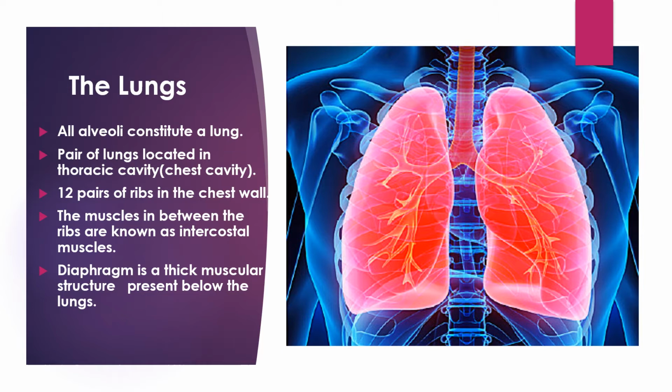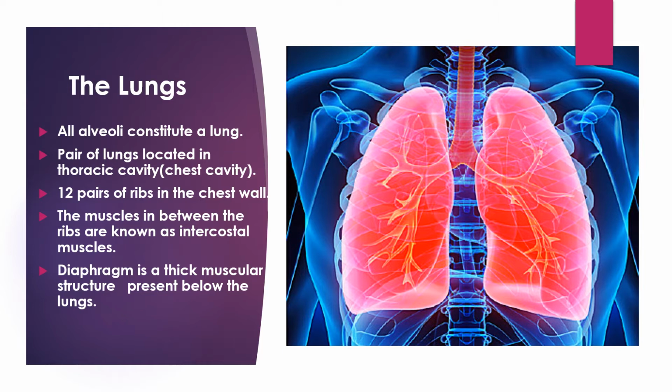All alveoli constitute a lung. A pair of lungs is located in the thoracic cavity, which is also known as the chest cavity. There are 12 pairs of ribs in the chest wall. The muscles present between the ribs are known as the intercostal muscles. The diaphragm is a thick muscular structure present below the lungs.